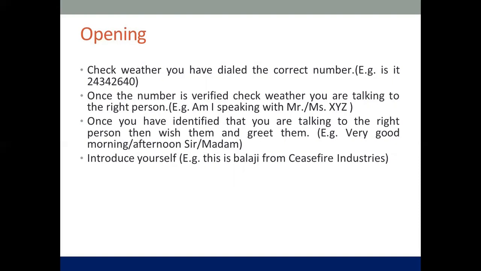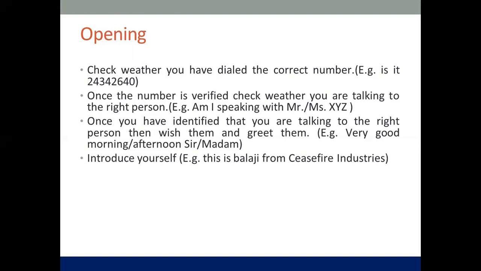So what you do is, when you dial the number, you confirm whether the person, the number, everything belongs to the right person whom you're calling. Verifying that person is very important, because you are going to go through this process.